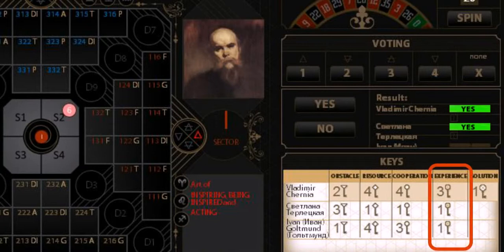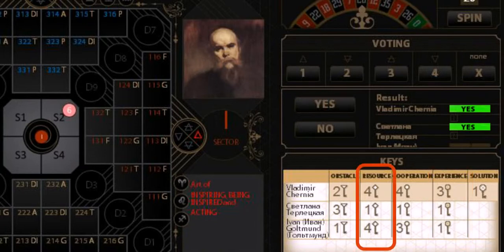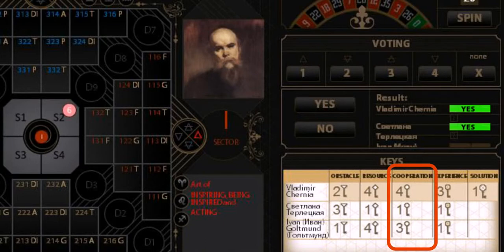To reach the square, I need to collect a certain combination of keys: obstacle, resource, and either cooperation or experience keys.